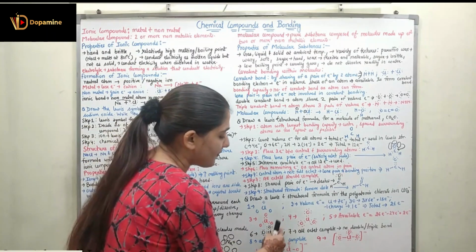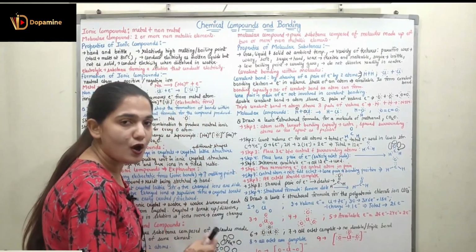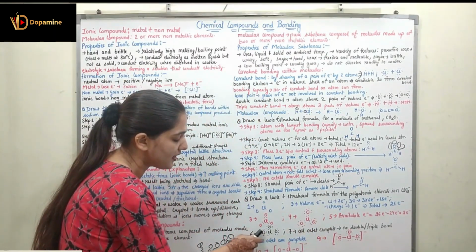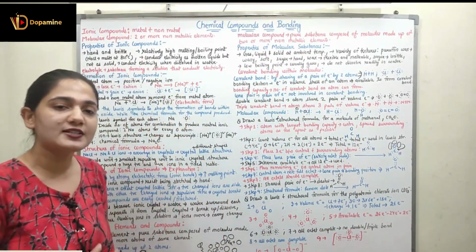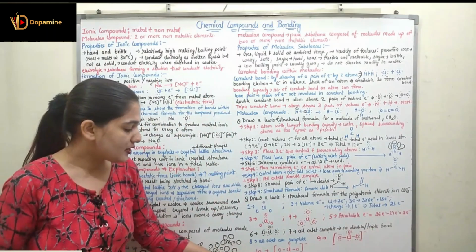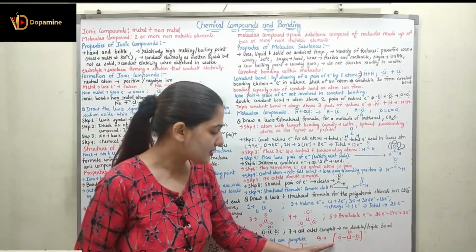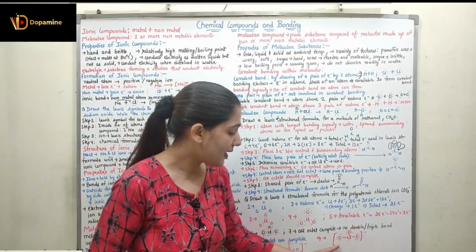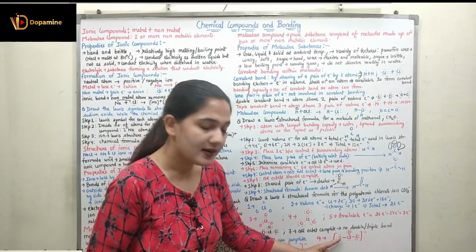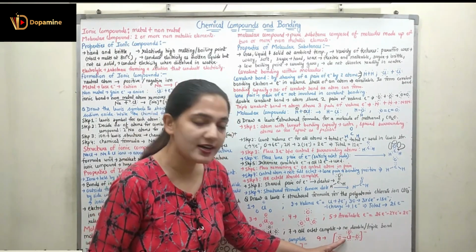Coming to step 7, we check that all octets are complete. Yes, the octets are complete for chlorine and for each of the oxygens. So we will not have any double or triple bond, right? Now coming to step 9, you can see we make the connection between the central and surrounding atoms by replacing the shared pair of electrons